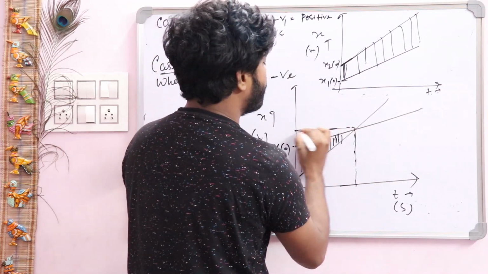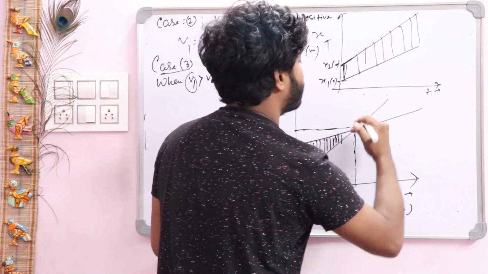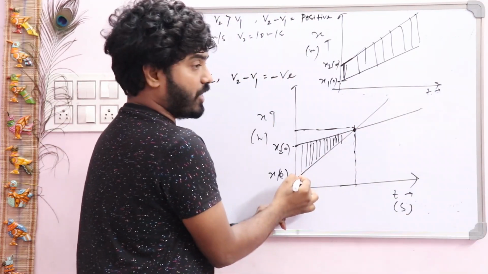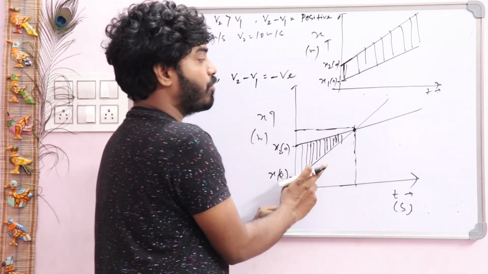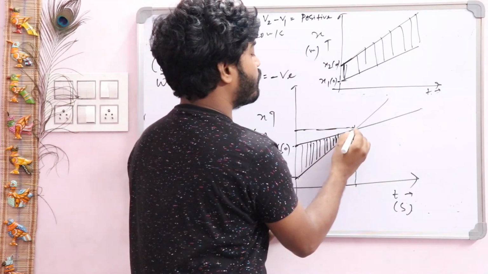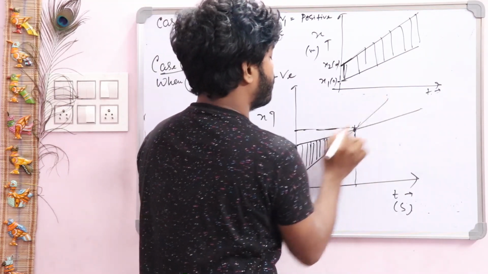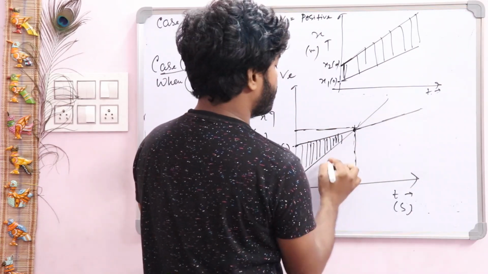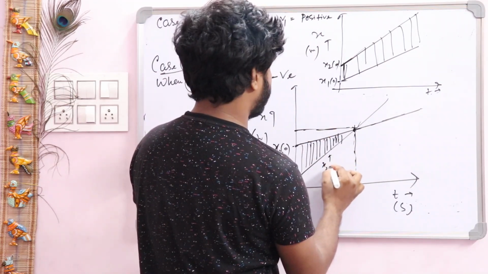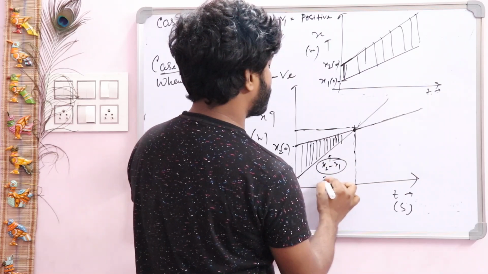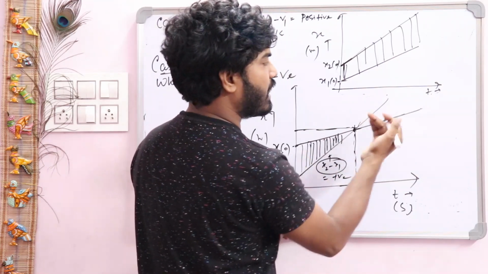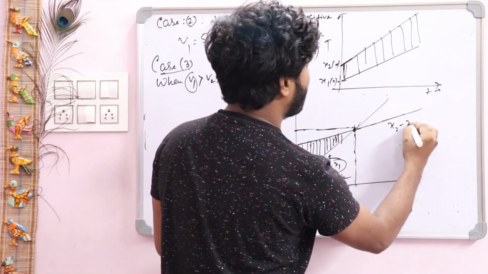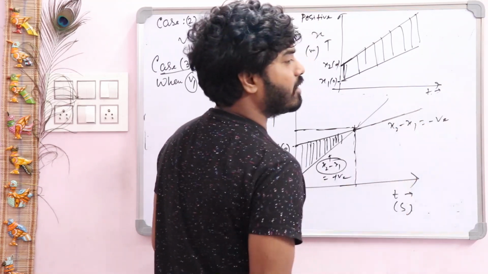So this is a meeting point, and after that our first object will move faster. So this is our nature of the first object, and this is our nature of the second object. That means here x2 minus x1, this interval is positive, but here x2 minus x1, this interval is negative.